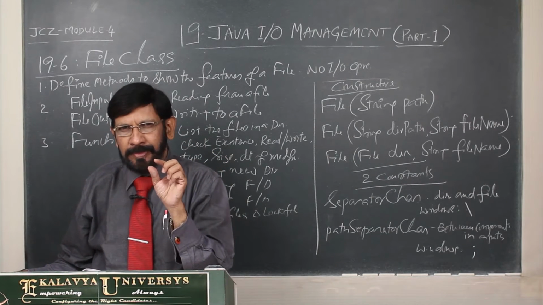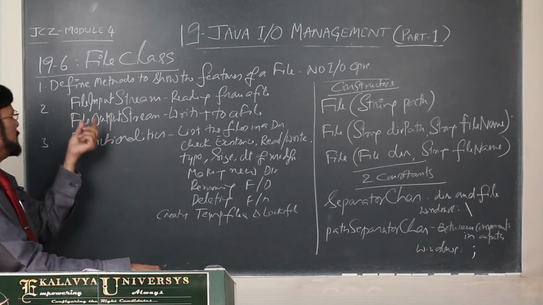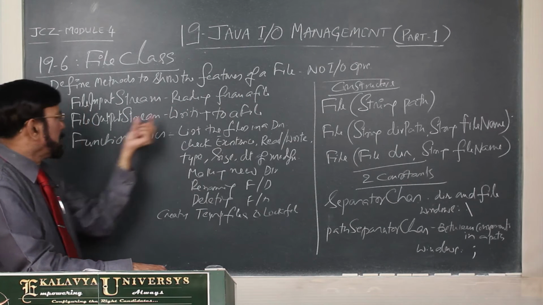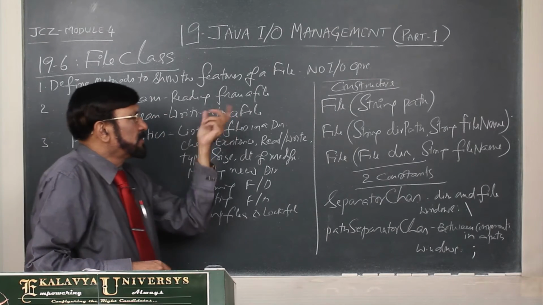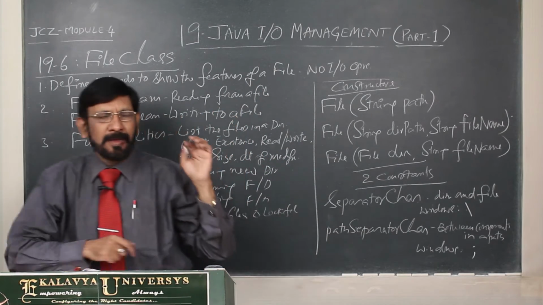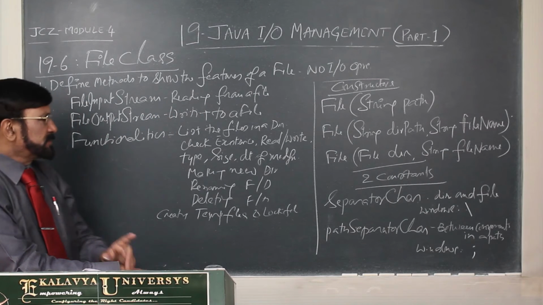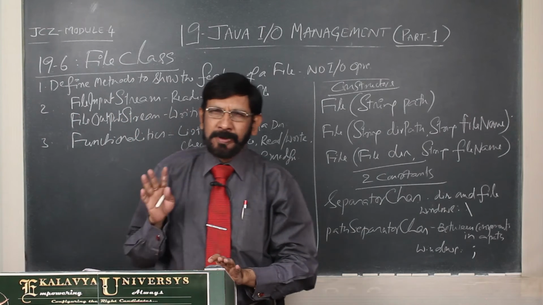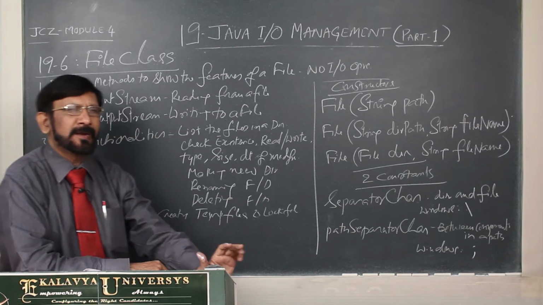File oriented input and output means simply IO operations. Actually, FileInputStream is for reading from a file, and FileOutputStream class is for writing to a file. These are the basic classes meant for inputting and outputting, that is, IO operations. In this context, one very important point I have to explain. Almost every beginner programmer has a confusion regarding this point.